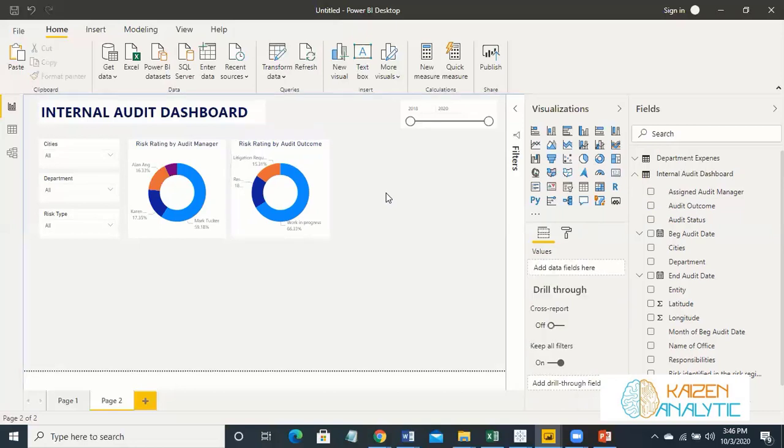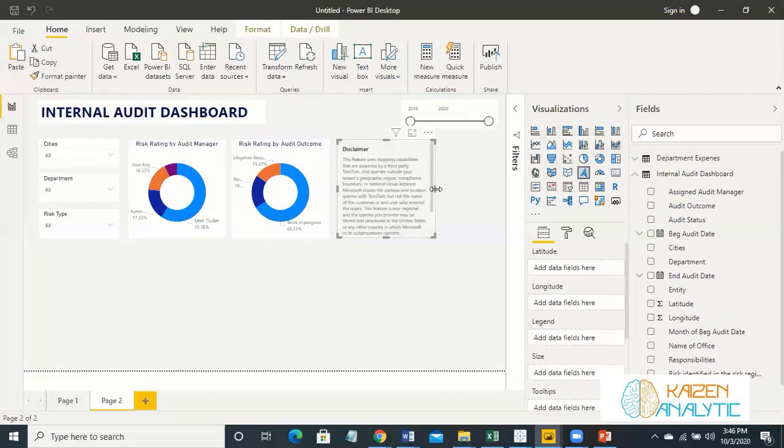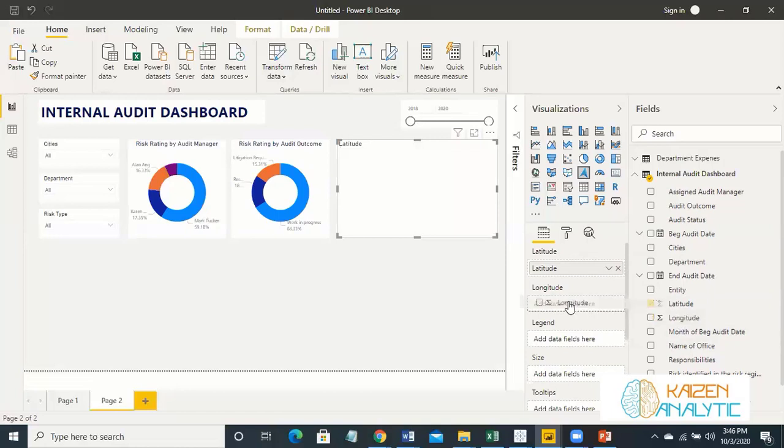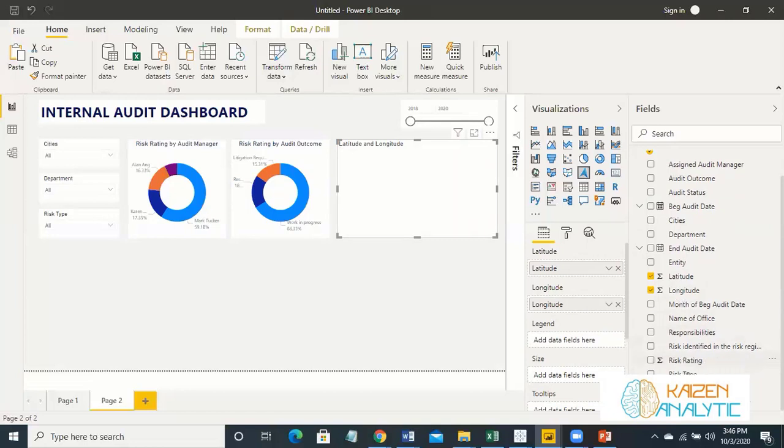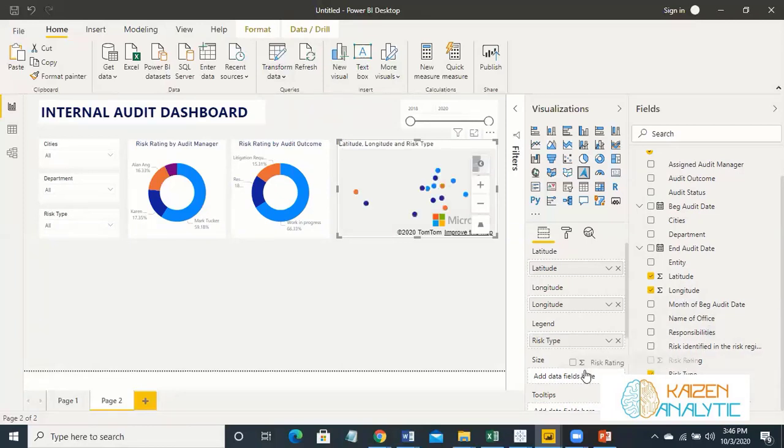Let's analyze it in locations. For instance, there are a few types of maps, and Azure map was introduced 2 months back in Power BI. So let's analyze the Azure map. So we have the latitude and longitude as well. So place latitude over here, longitude over here in the respective place. And in legends, let's place this risk type. And in size, let's place risk rating.